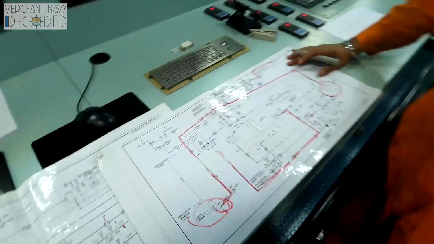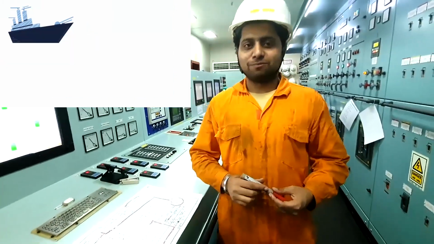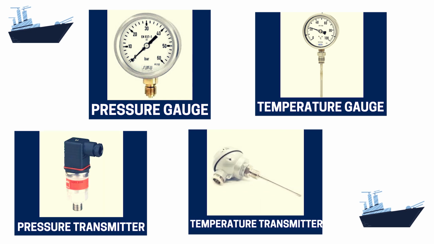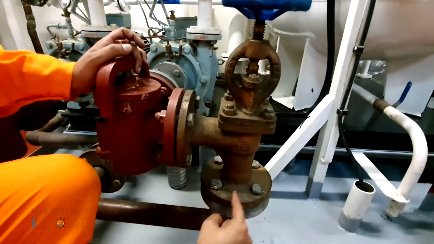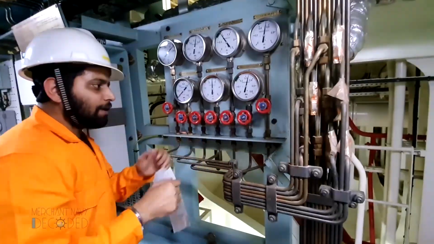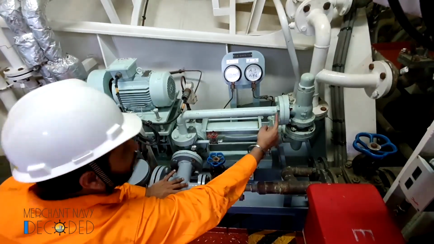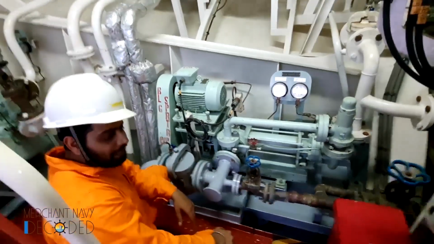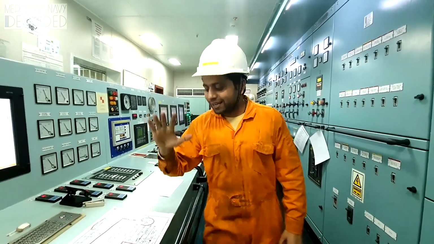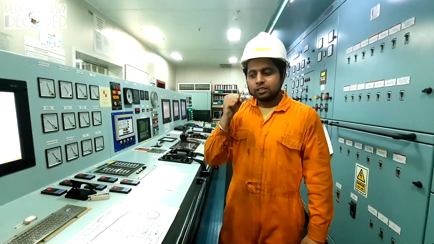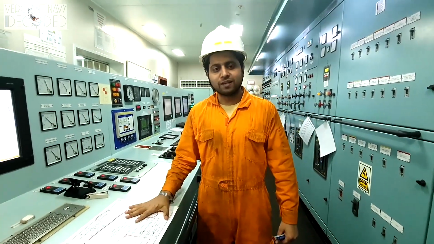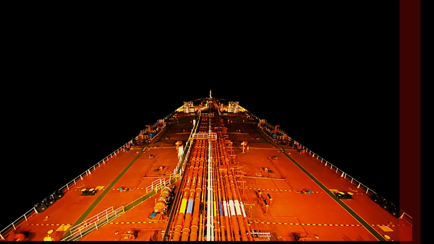Now guys, when you see a line diagram, there can be a pressure gauge, a temperature gauge, a pressure transmitter, a temperature transmitter, a pump fitted with a different kind of valve, non-return valve, all those things. You need to know why. Why this valve is fitted, why not that valve, why a centrifugal pump is fitted, why not a gear pump, why a thermometer is fitted over here, why a low level alarm, why a high level alarm. These line diagrams are going to be a part of your life. If in the first 6 months you understand these line diagrams well, guys, you will be the boss on ship.